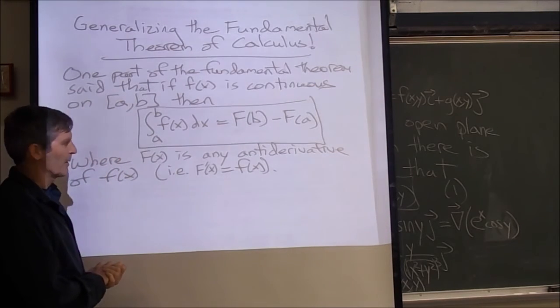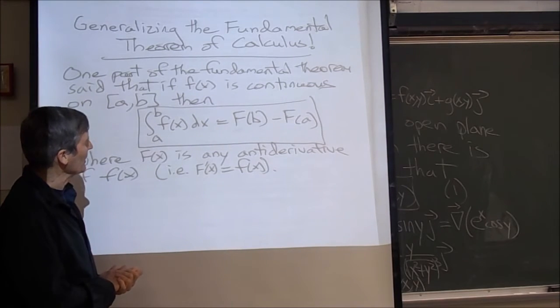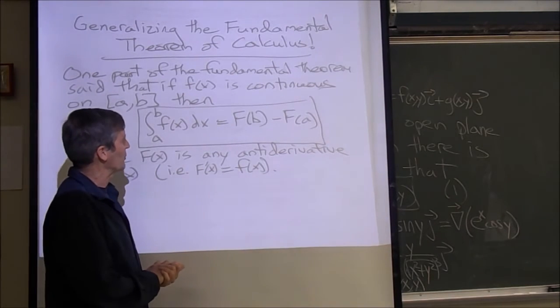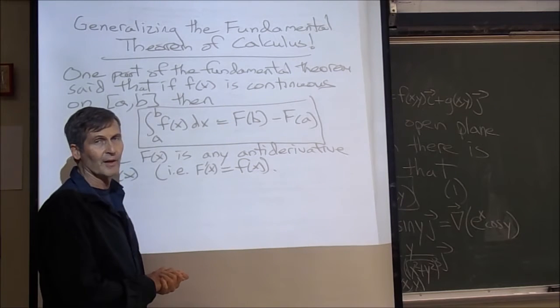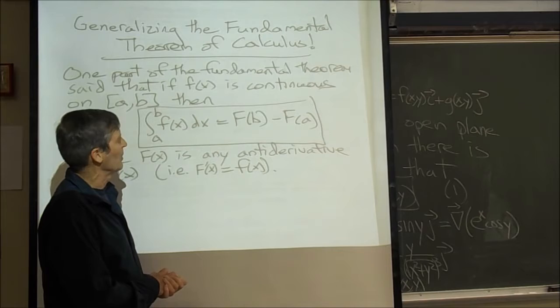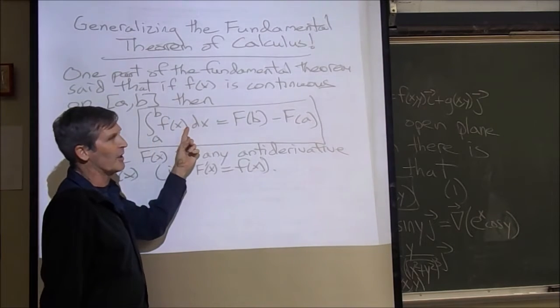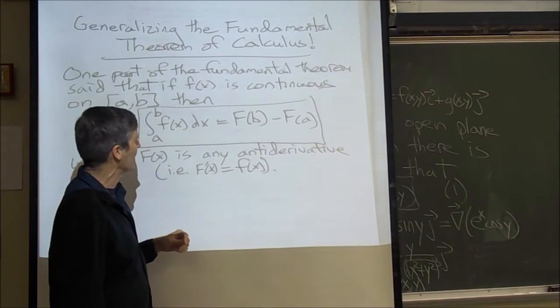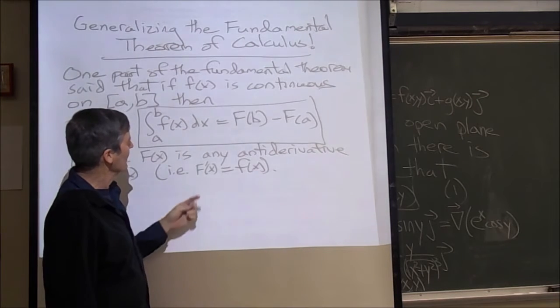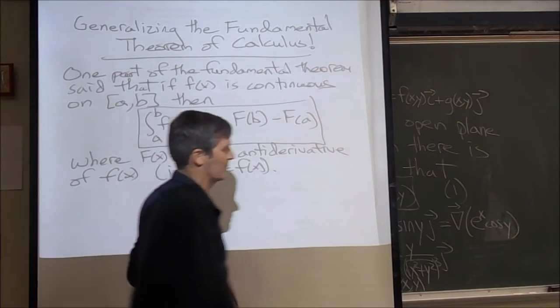So if we're going to generalize this, what is it we're going to do? Well, we need to sort of generalize our concept of the derivative. If you think of vector valued functions, that's what we've been doing lately, of more than one variable. This could be thought of as a vector valued function in one dimension. We just leave off the i because there's only one component anyway. And we could say the derivative, how do we generalize that to a function of more than one variable?